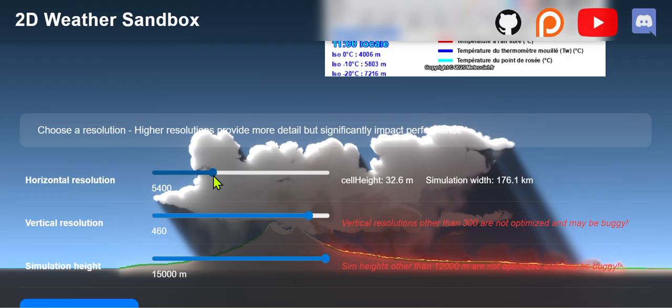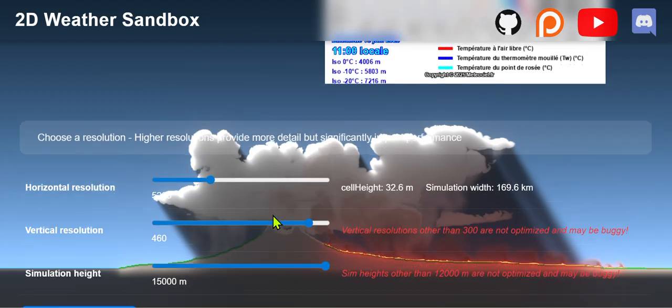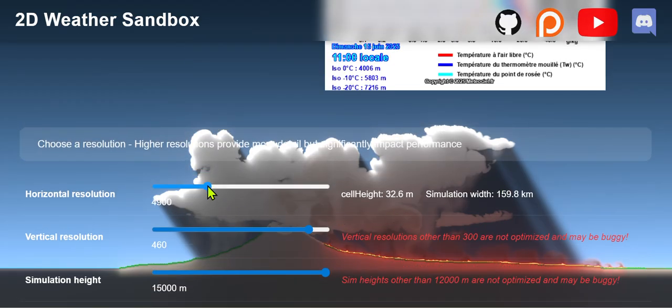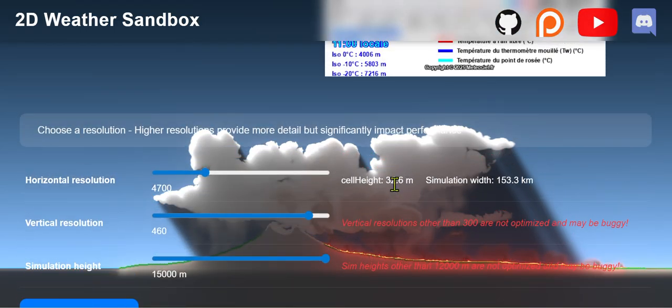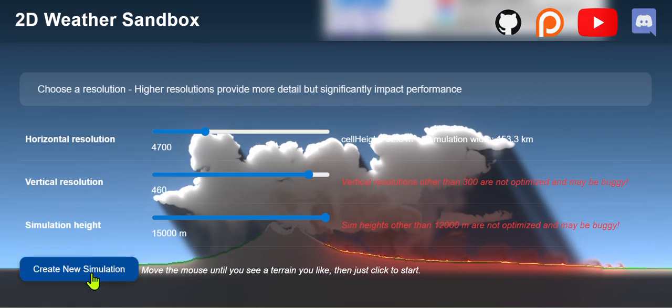You can adjust it, but it might get quite laggy. Okay, and create new simulation. So it should load.